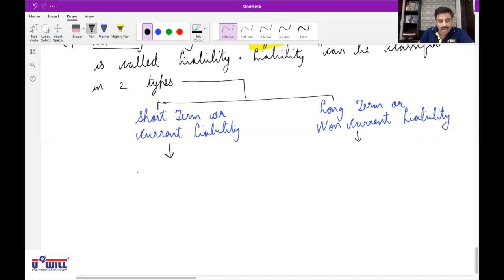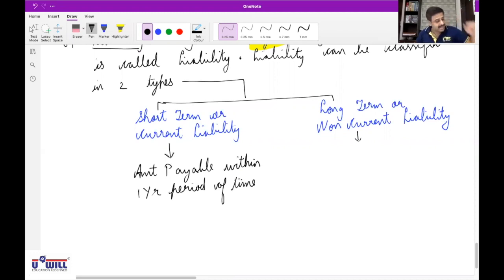Now, what is short term or current liability? Write down: amount payable within 1 year period of time. Is that clear, everyone?